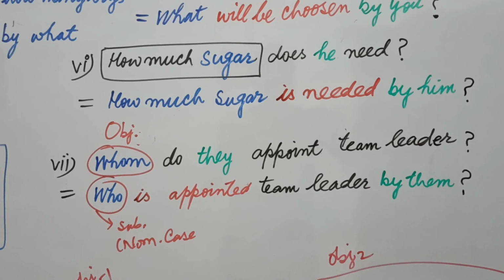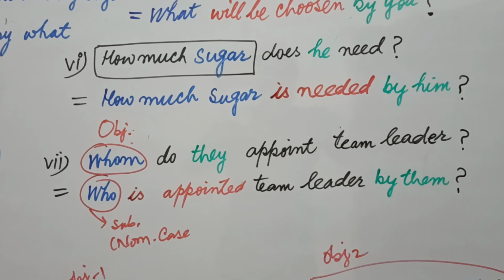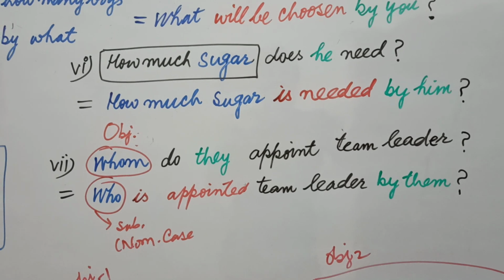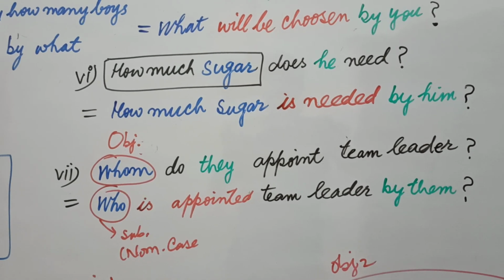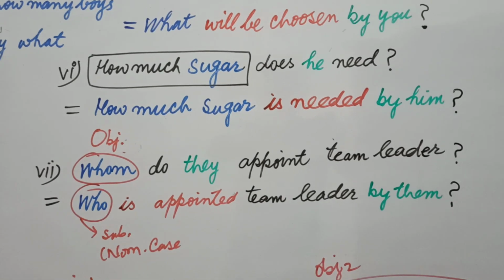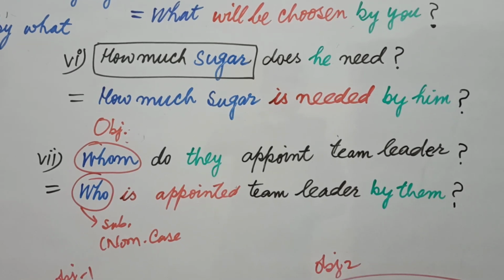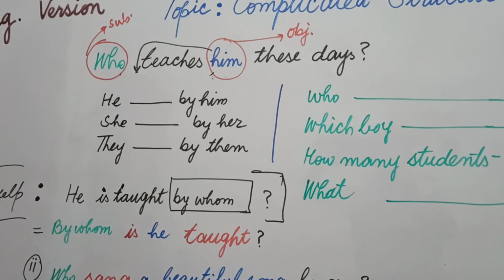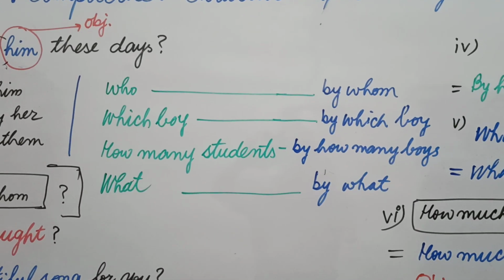And now students, so far as whom is concerned, I would like to let you know a few things. He is changed into him, she is changed into her, and her is changed into she, him is changed into he. Because if you are taking him at the place of object and you are placing it on the place of subject, you write he. In the same way, you choose your object whom here, and this will be changed into who, as you can see here. He into him and him into he. In the same way, who into whom and whom into who.